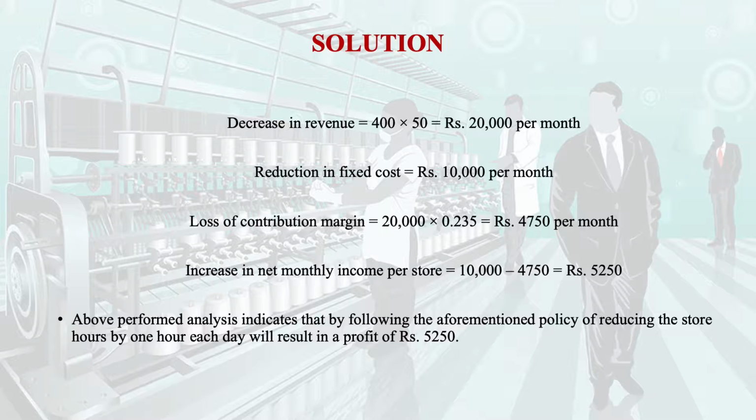So in any case, the company is earning a monthly income of rupees 5250. Therefore, if the company reduces the store hours by 1 hour, it will result in a profit of rupees 5250. Therefore, the policy is beneficial for the company.